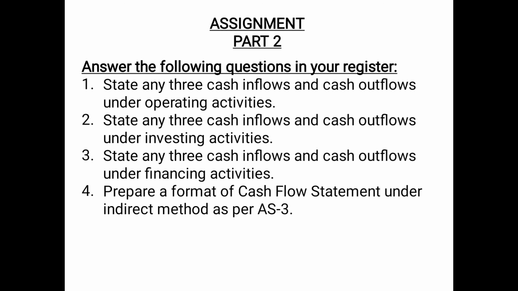Then state any 3 cash inflows and cash outflows under investing activities. So cash inflows under investing activities can be sale of fixed tangible assets, sale of fixed intangible assets, then your basically rent received. And cash outflows under investing activities can be loans and advances given to third parties, then purchase of fixed tangible assets, purchase of fixed intangible assets, etc.